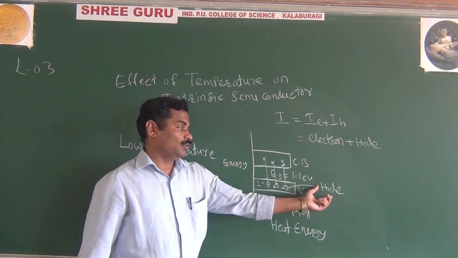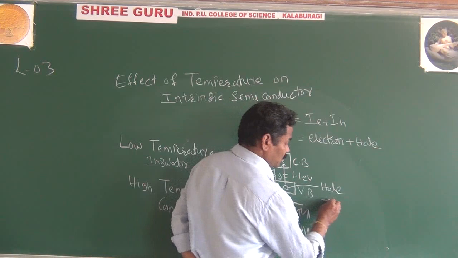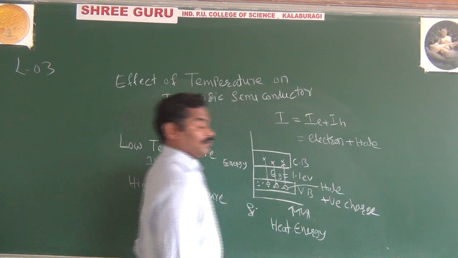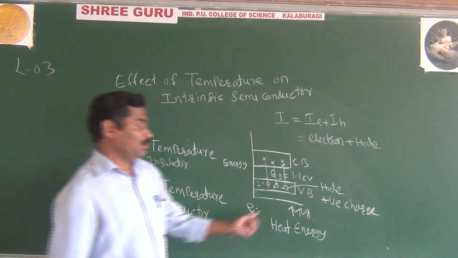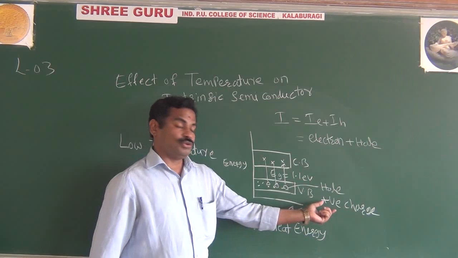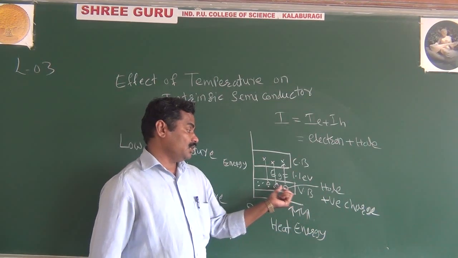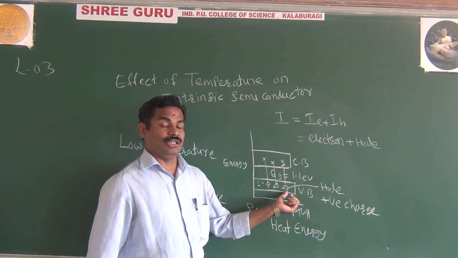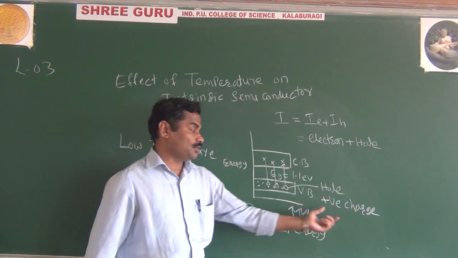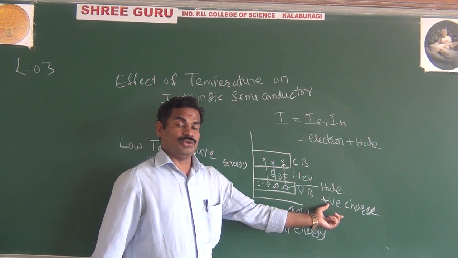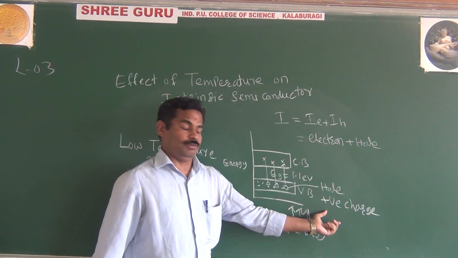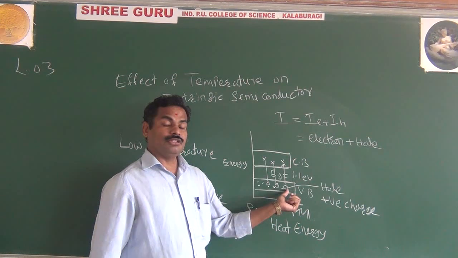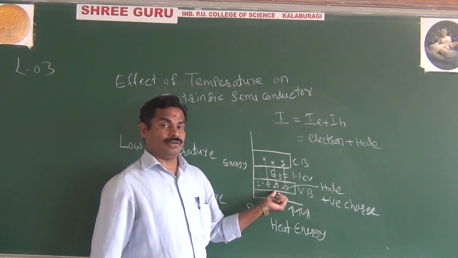The important thing is that the hole is positively charged. As we know, the electron has the negative charge. Because of this property, the hole is positively charged. What will it do? It attracts the neighboring electrons. It is a property of the hole that it attracts neighboring valence electrons. That's why it is also called a positive charge. As we know, a positive charge attracts negative charges. It means the hole has the property to attract the neighboring electrons.